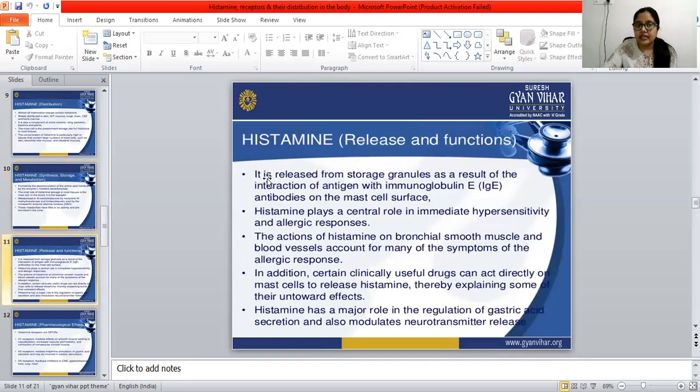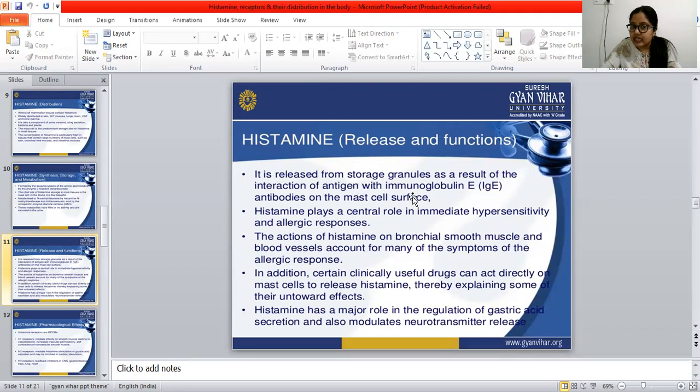So it is released from storage granules. This histamine is released from storage granules as a result of the interaction of antigen with immunoglobulin E, IgE, an antibody. How is it released? It is released from the storage granules, which are in the mast cells, as a result of the interaction of the antigen.